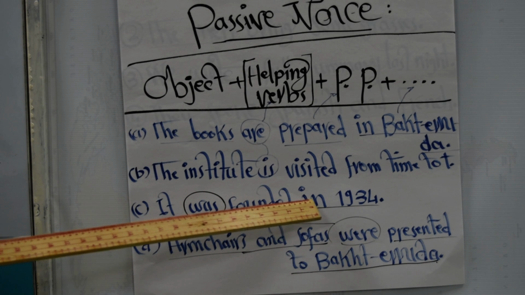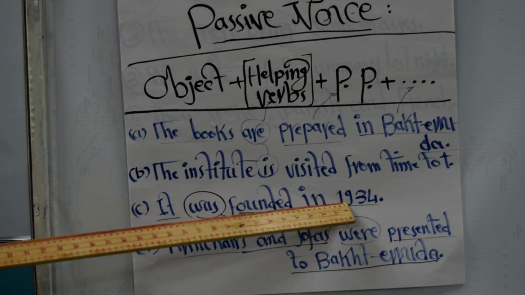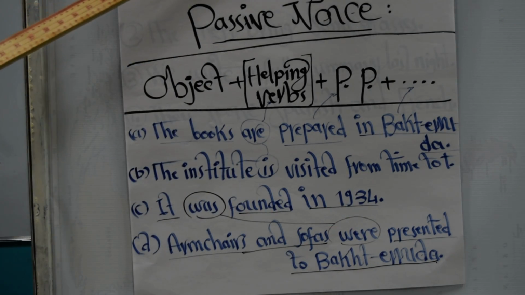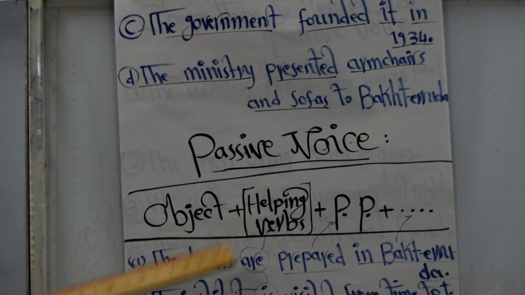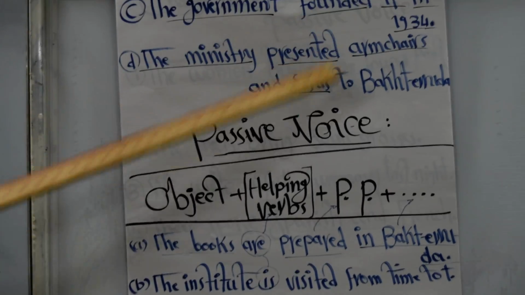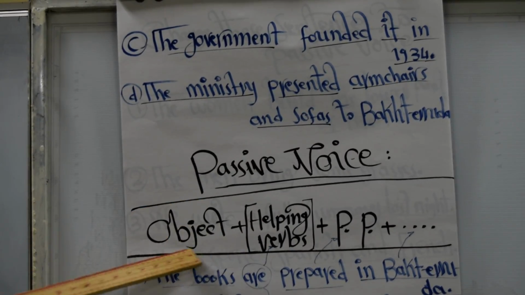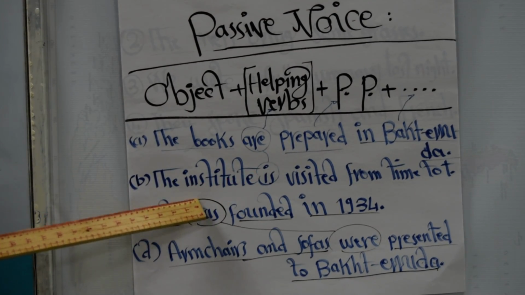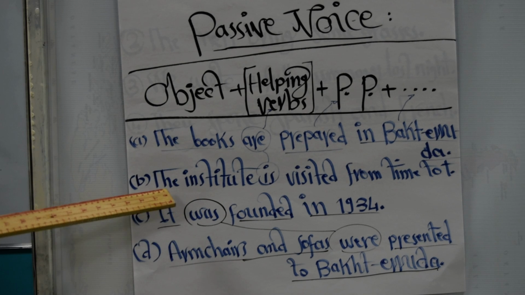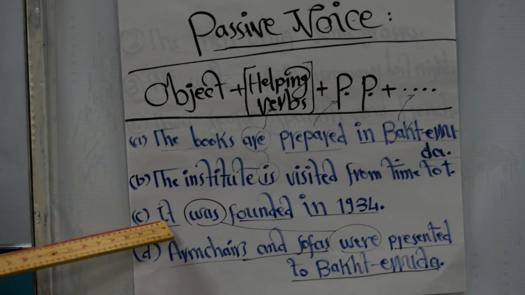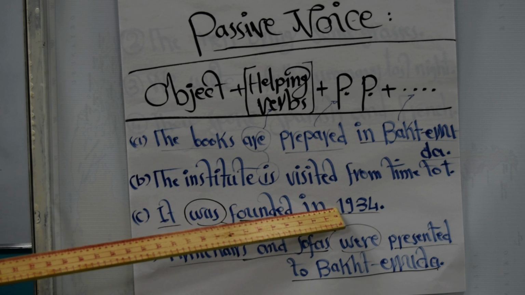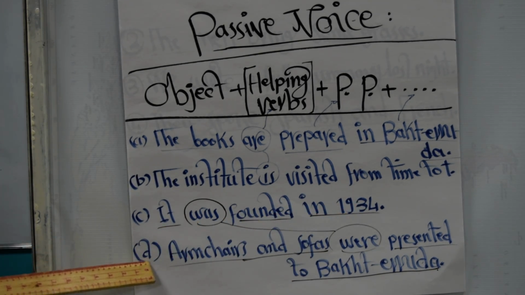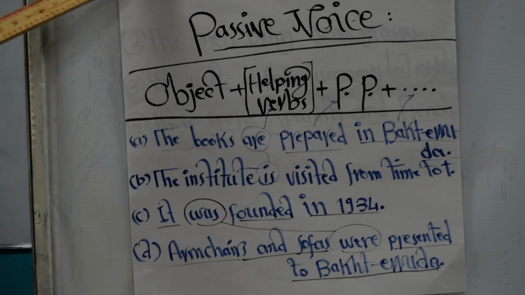Number three, it was founded in 1934. The government founded it in 1934. So it was founded. The object comes first because we said the object comes at the beginning of the sentence. It was, and we say was, not is, because it is the past. This one and this one are the past, and the first two were present. So it was founded in 1934. This is the passive voice.